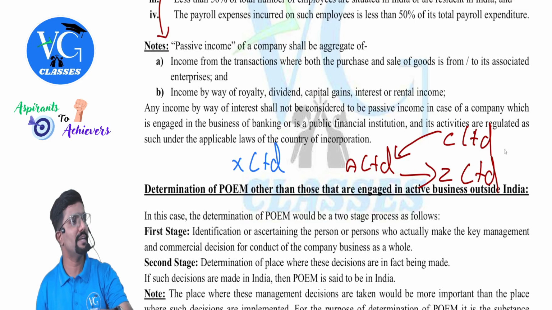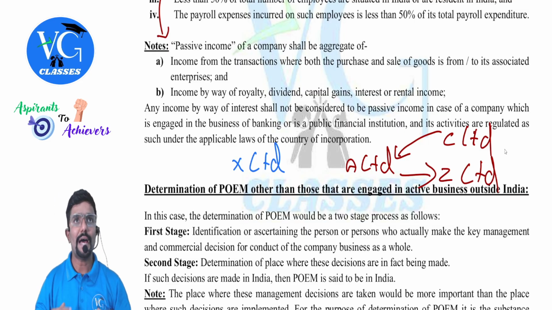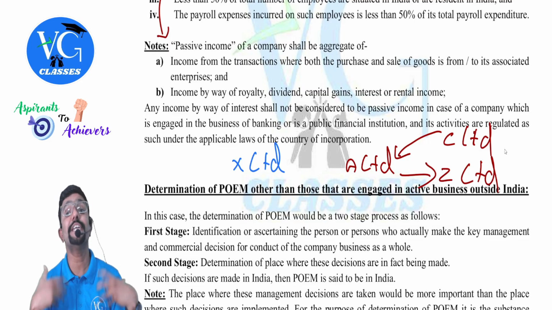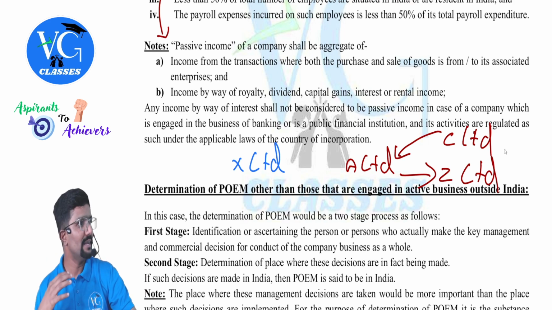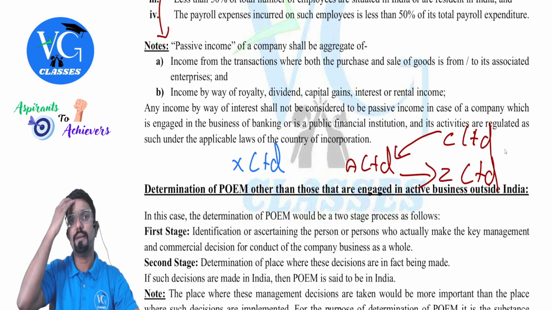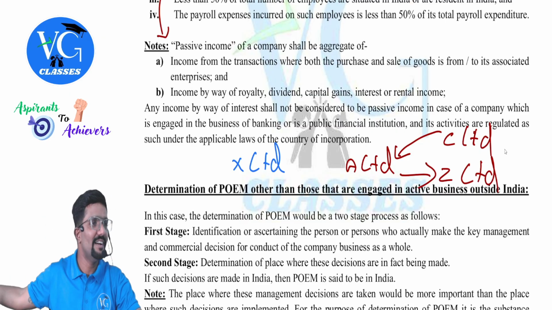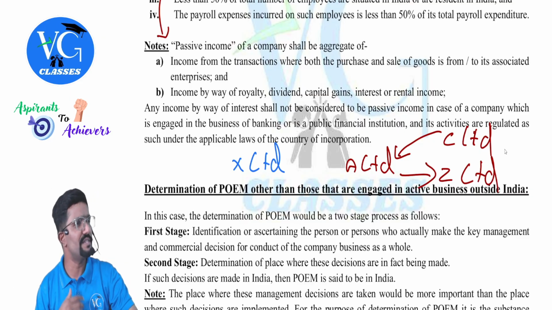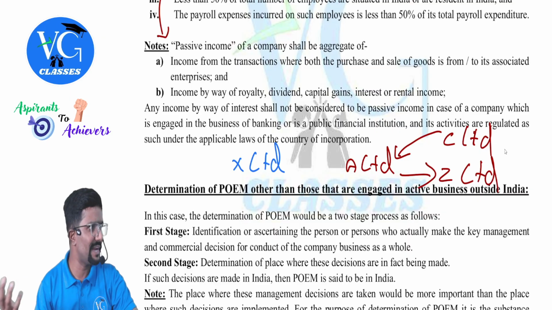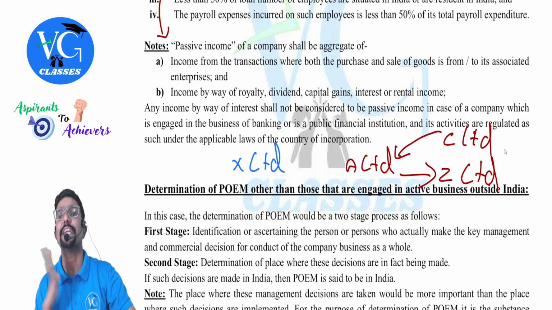Guys, actually passive income means what? Earning something without much active participation. For example, if I have to earn salary, I have to work, only then I will get salary. Clear? Or if I have to get professional fees, I have to work, give audit services to my client, only then I will earn it. We call it active income.